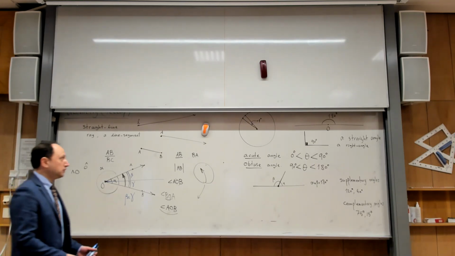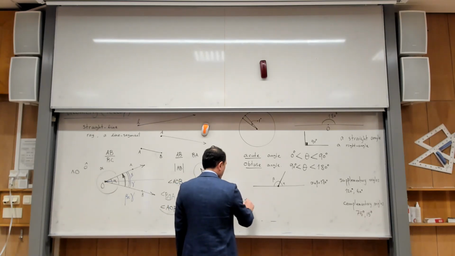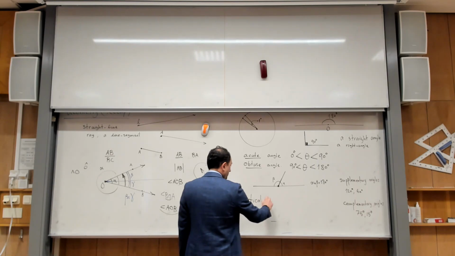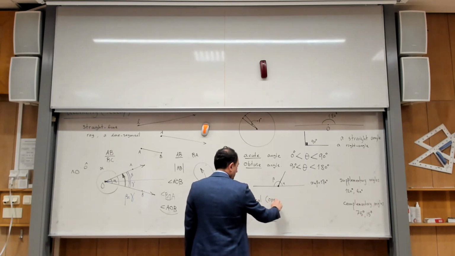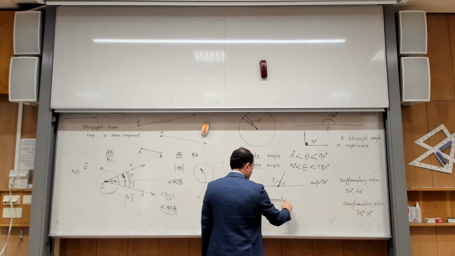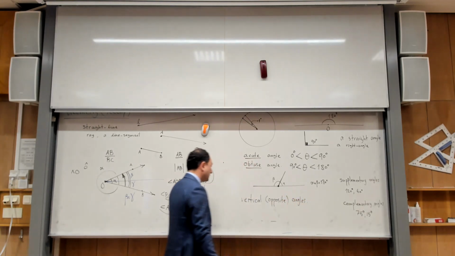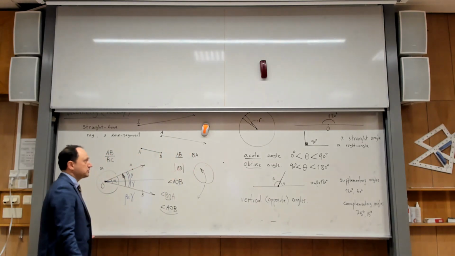Another thing that I want you to know is the notion of the vertical angles. I don't know if you have heard the word vertical, or sometimes I have heard the word opposite. But I think vertical is the best one. So opposite angles. What do we mean by vertical or opposite angles?